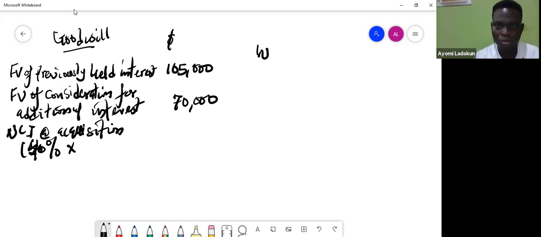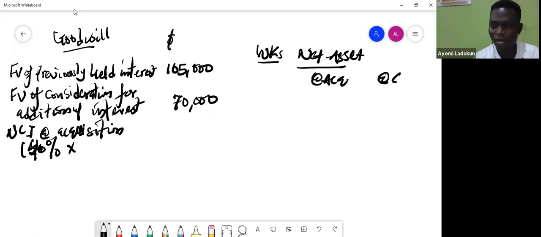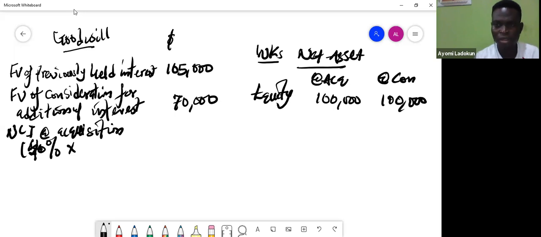So somewhere in my notes, I will now say workings. So I say net assets. All right. So how do I do my net assets? I'm sure you remember. I will say at acquisition and at consolidation or reporting date. So the first thing is my equity. In my account, my equity is 100,000. Then I will say retained earnings.